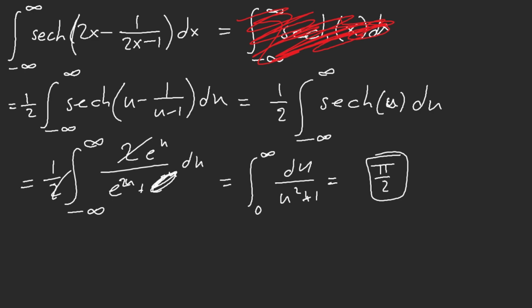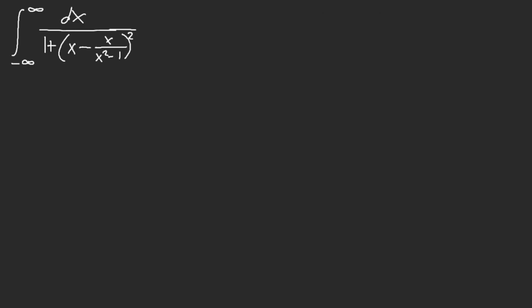Very simple. So be very careful with that. You cannot use Glasser's master theorem like this. You have to do a u substitution to make sure that this is monic. All right, solve this integral now. What is this? How do we solve this? Can we use Glasser's master theorem on this?